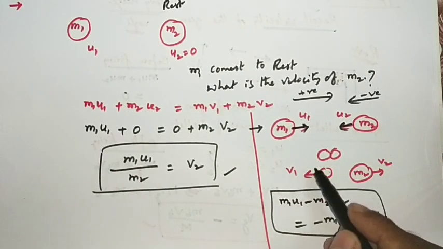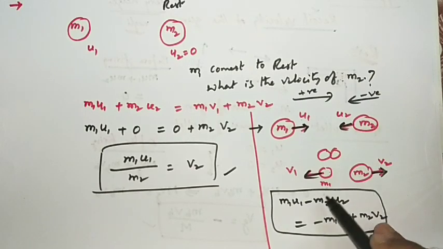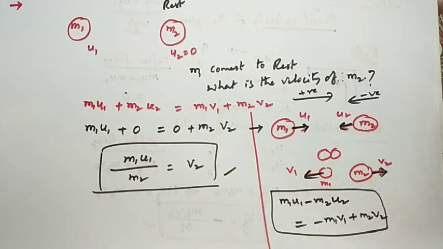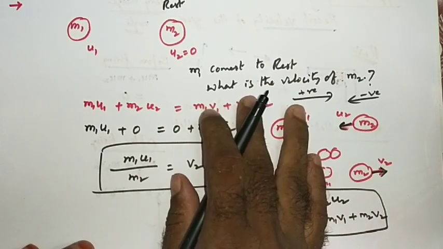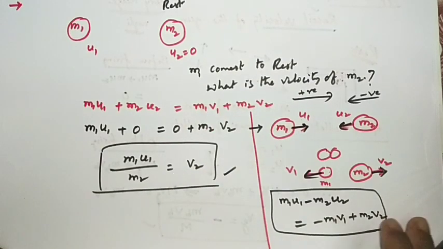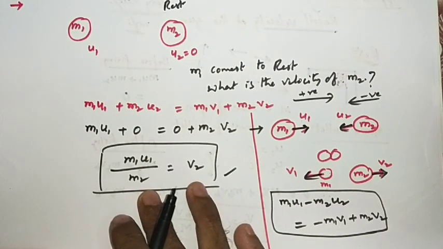Whenever they are moving in opposite directions, take care about their velocity directions also. If you simply write m1 u1 plus m2 u2 equal to m1 v1 plus m2 v2, you will get a wrong answer, no doubt in that. Clear, sir? So very carefully you apply the law of conservation of momentum.